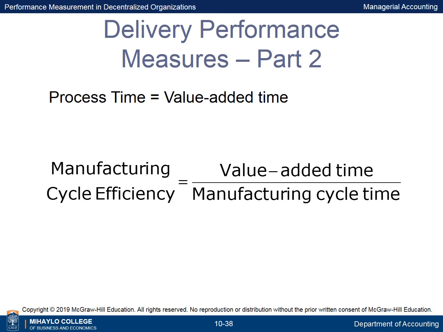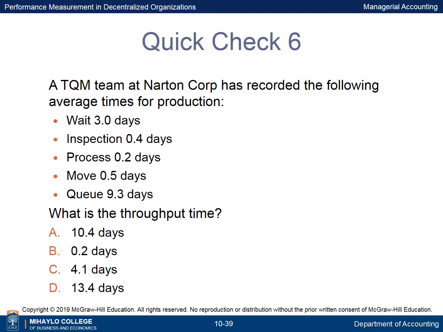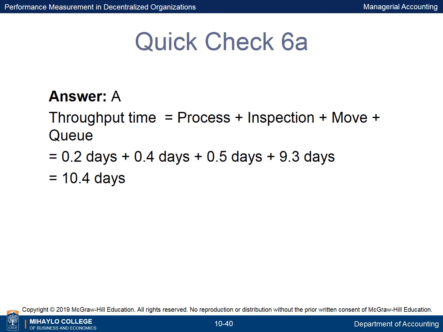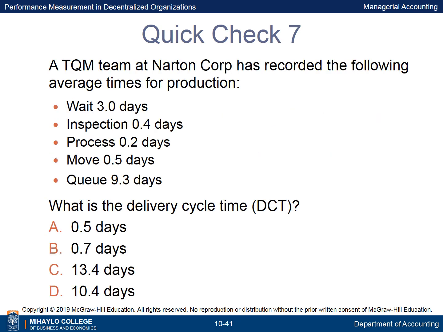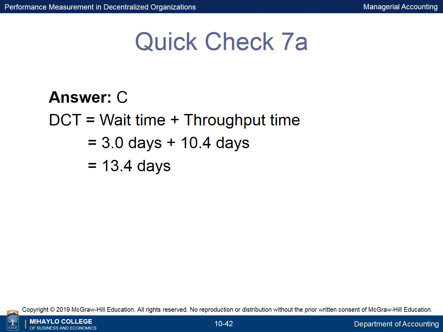Manufacturing cycle efficiency, MCE, equals value-added time divided by manufacturing cycle, or throughput time. An MCE less than 1 indicates that non-value-added time is present in the production process. Given the listed information, what is the throughput time? Throughput time is the sum of process time, inspection time, move time, and queue time, for a total of 10.4 days. Given the same information, what is the delivery cycle time? Delivery cycle time is wait time plus throughput time, or 13.4 days.